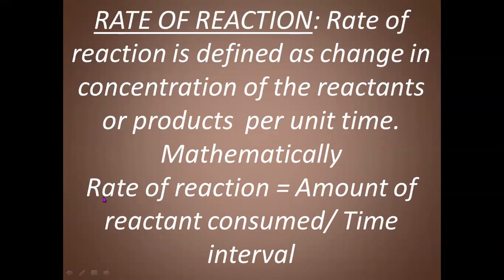Mathematically, the rate of reaction will be equal to the amount of reactants consumed, because reactants will be consumed, so the concentration of reactants will be decreasing as time proceeds. So rate of reaction is equal to amount of reactants consumed by time interval.